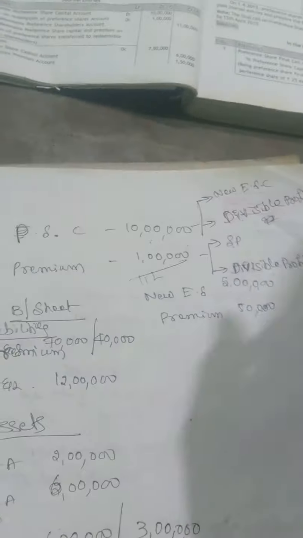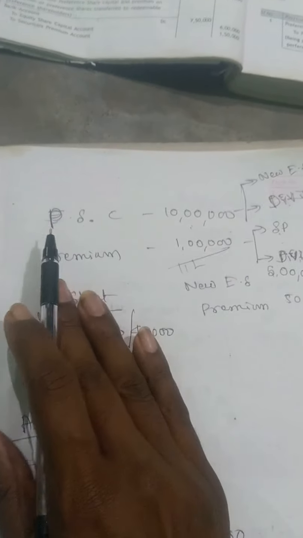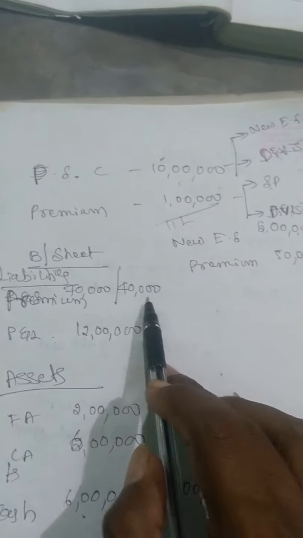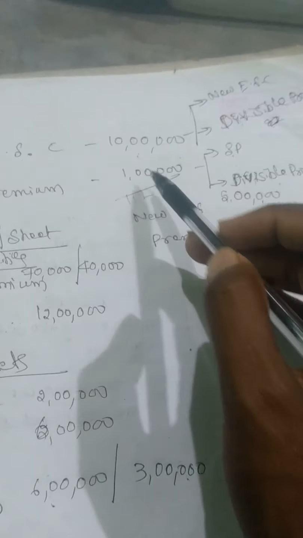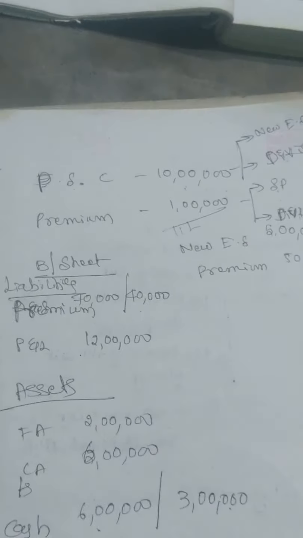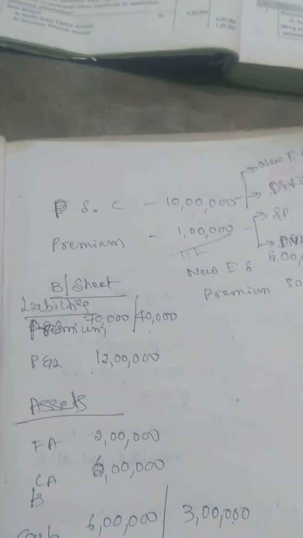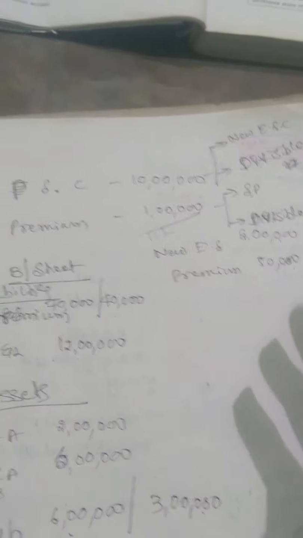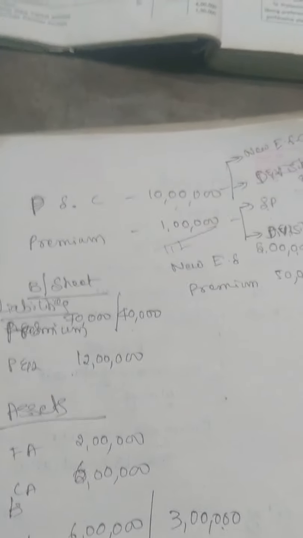But if not, assume the old premium account is 40,000 and you need to pay 1 lakh, but you have a new premium of 50,000, plus 40,000 is 90,000, still you need 10,000. At that time you can use divisible profit. Only when it is insufficient do you need to use divisible profit. That is the liabilities side. I'll be explaining with steps.